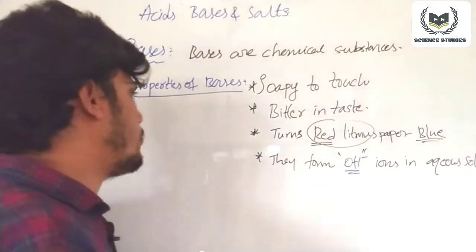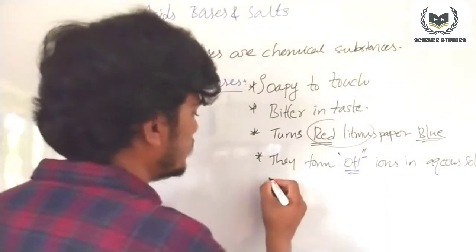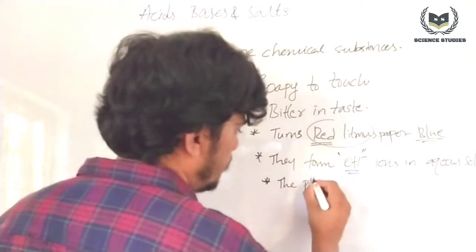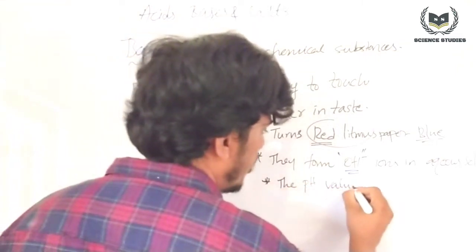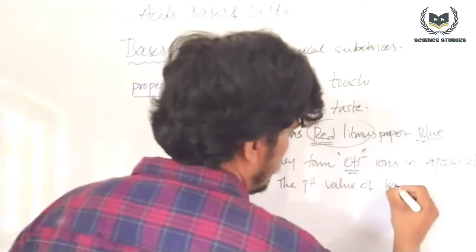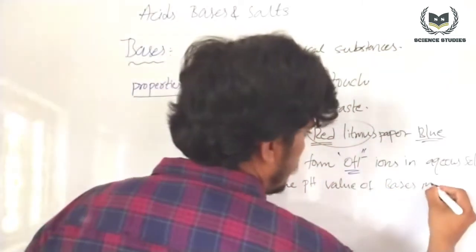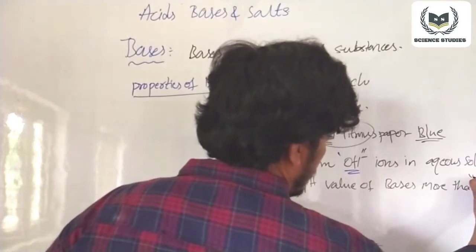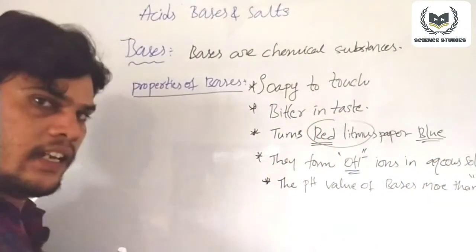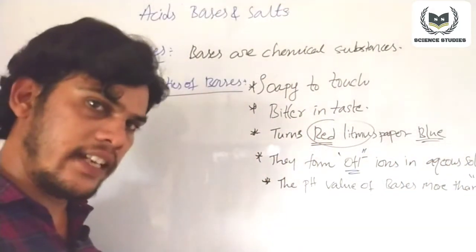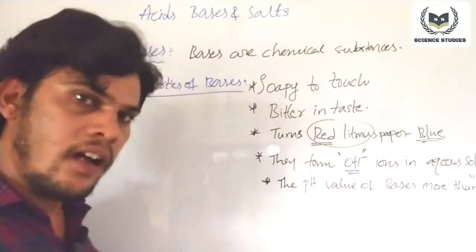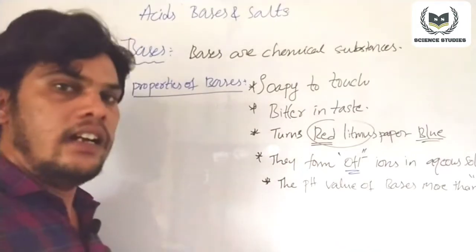And another property of the base, the pH value of bases is more than 7. As we discussed, there is a scale, the pH scale, to measure the concentration of acid, the concentration of base, or the neutral, I mean salt.